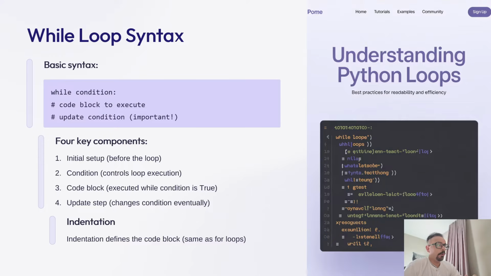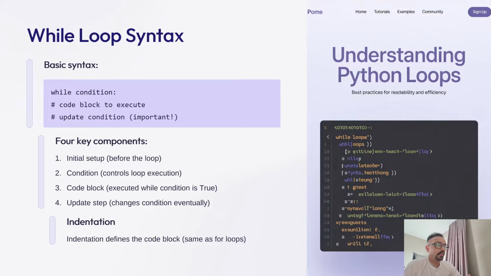Then comes the code block that we write, that is the logic that runs when the condition is true. And update, the fourth key component, is used to change variables inside the loop so the condition eventually becomes false and the loop ends. So the update step is crucial. Without it, the loop may run forever. It will be an infinite loop.